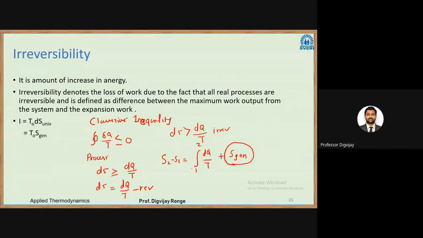Whenever a process takes place in the universe, the entropy always increases. So this value is always 0 or positive, always greater than or equal to 0. That is the entropy of generation. So irreversibility is the product of the temperature of the dead state and the entropy of generation.